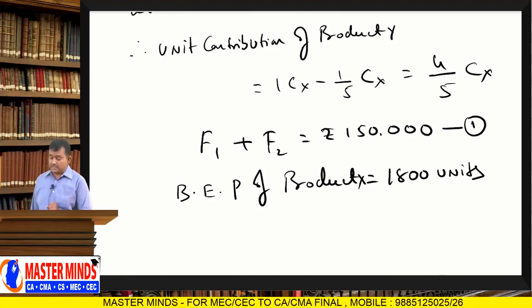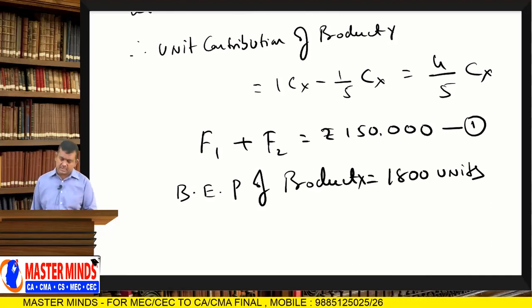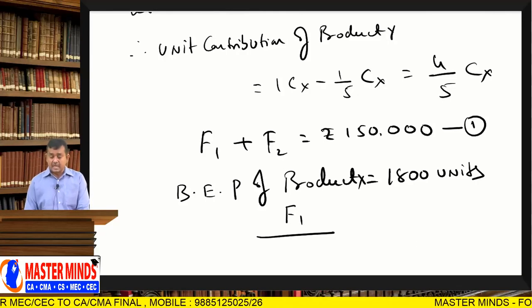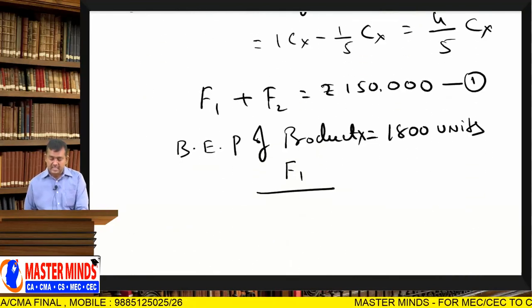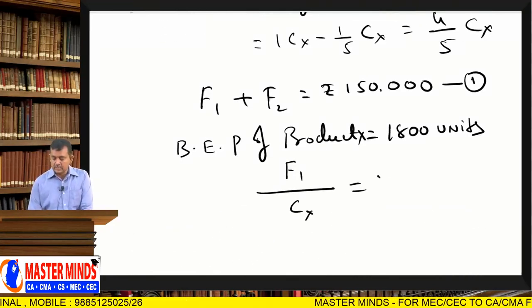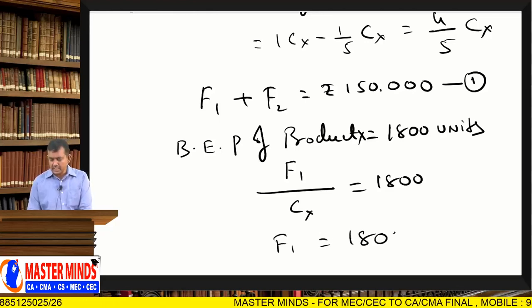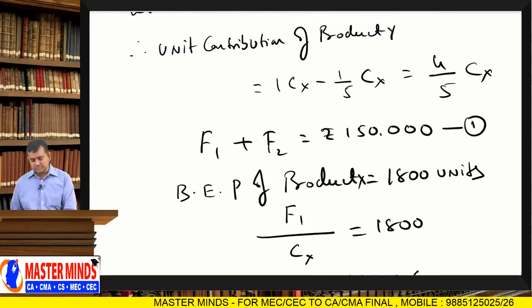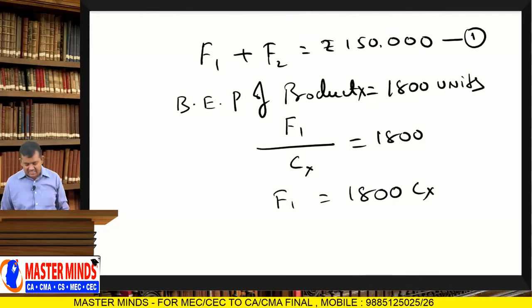How to calculate BEP of product X? Generally, BEP in units equals fixed cost divided by contribution per unit. Same formula: fixed cost of product X, F1, divided by contribution per unit of product X, CX, is equal to 1800 units. So F1 equals 1800 CX. F1 is ready. Next, F2. Apply the F1 and F2 values, then find the missing figures.